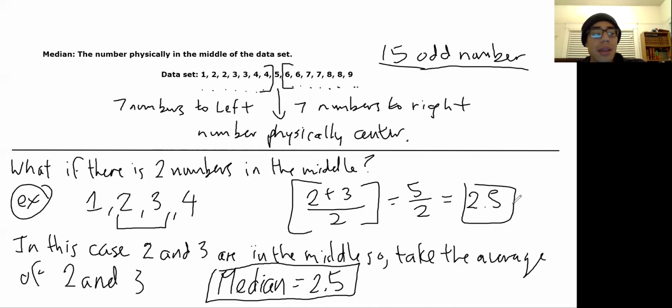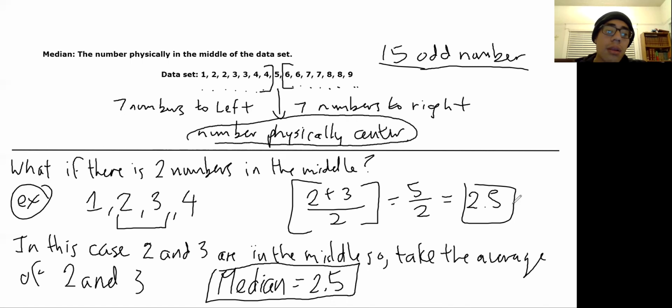What that means is if there's an odd number of numbers in your data set, there's going to be a number that's going to be physically in the middle. That is your median. So if you notice here, I broke them off into sections. The 5 is going to be the number that's physically in the middle, right? That means that there are, if I count, you see the dots here, 1, 2, 3, 4, 5, 6, 7. There are 7 numbers to the left of 5. There are also 7 numbers to the right of 5.